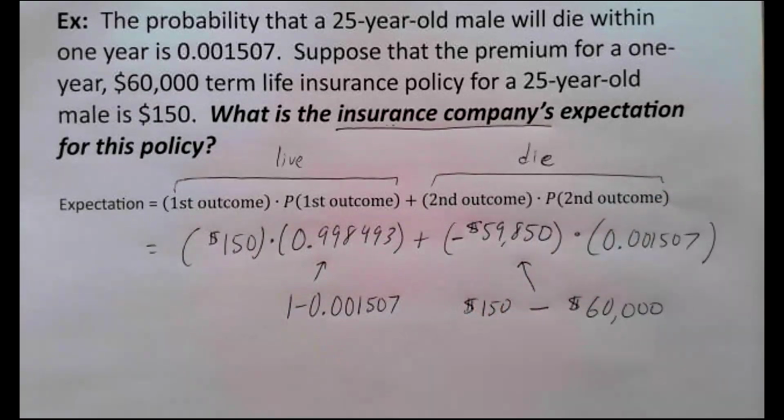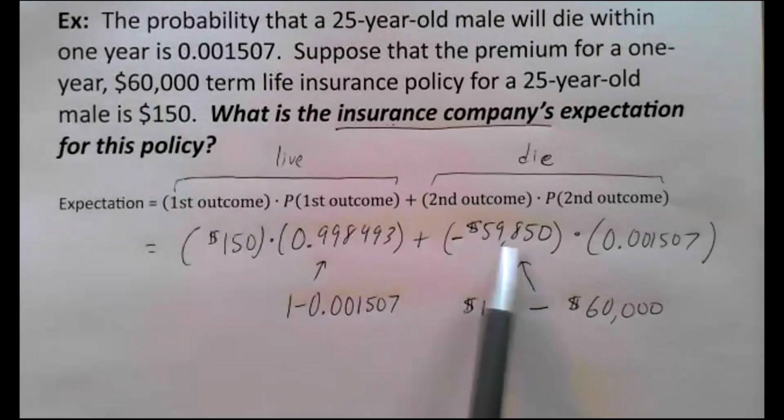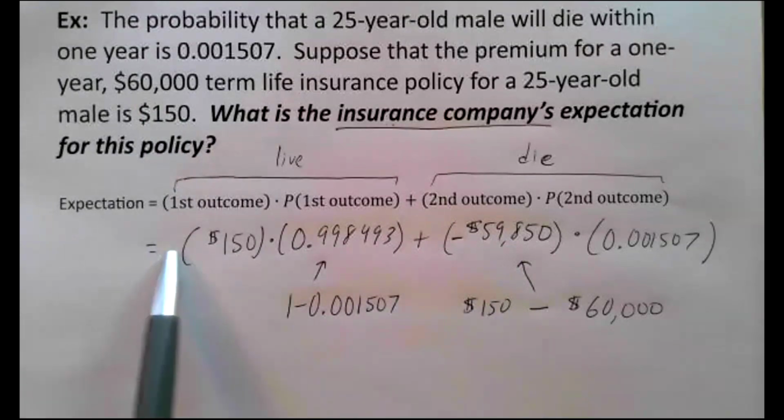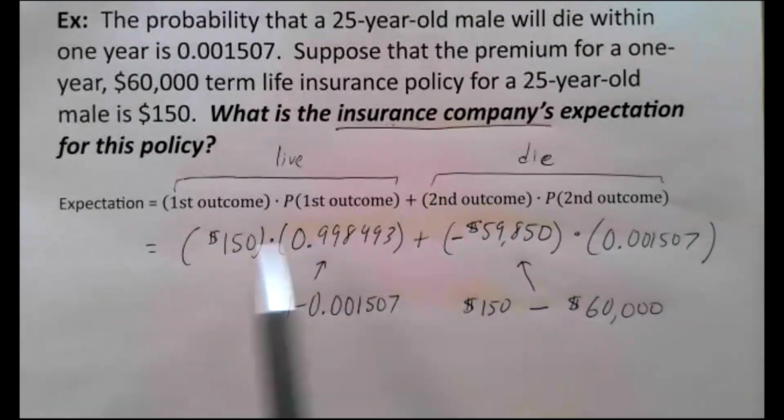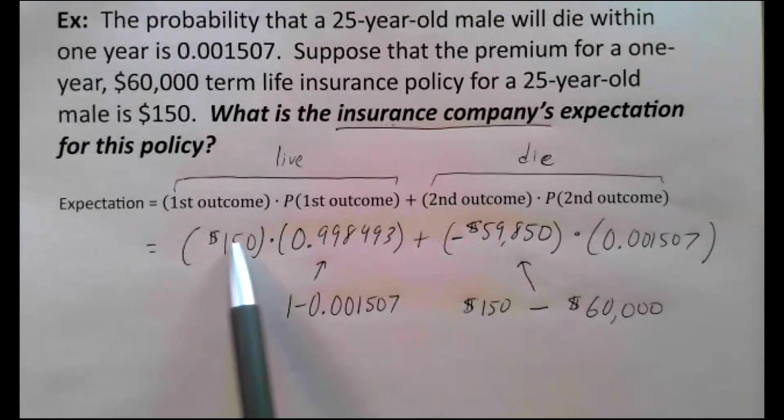So be careful about that. I would say that's one of the things that I think is a common mistake in a problem like this. Don't put negative 60,000 there. It's close to that, but they were up a little bit when the person gave them money to buy the policy. Okay, go put all this in your calculator. Again, as I said earlier, try to put it in all at once so you're not rounding off in the middle of the problem.